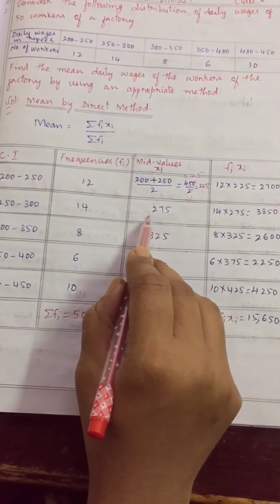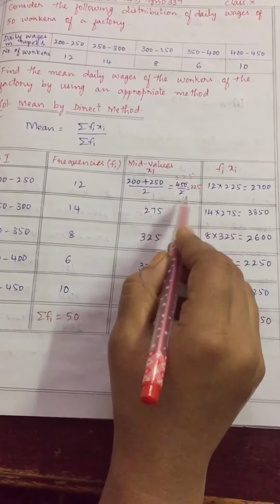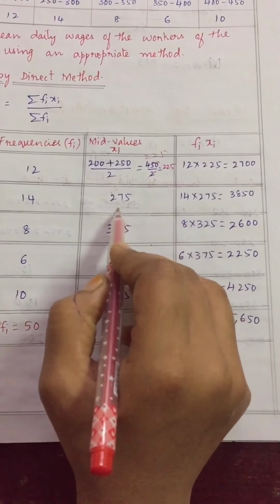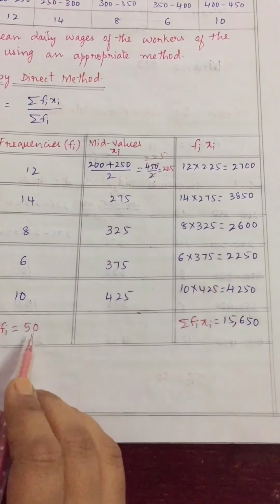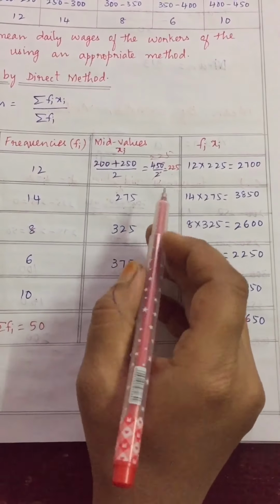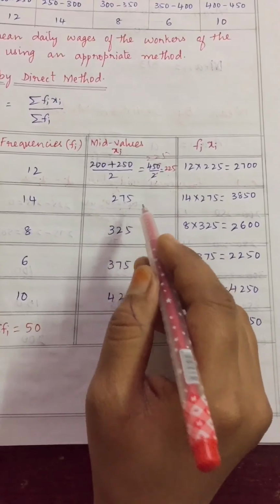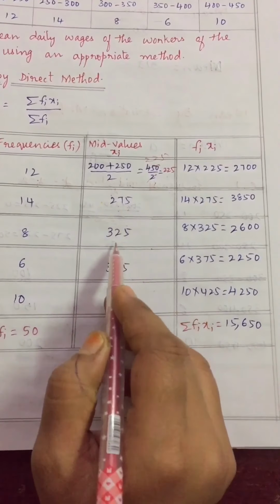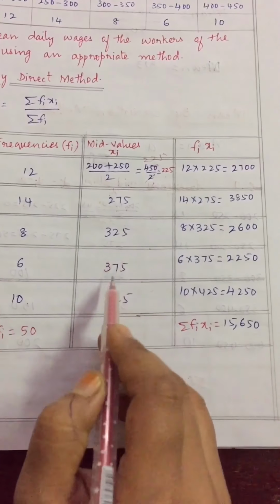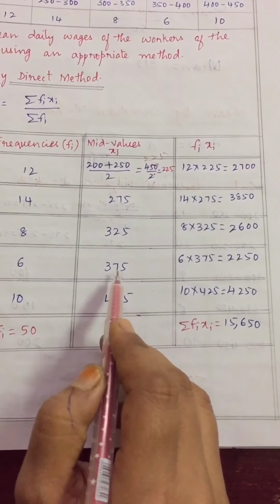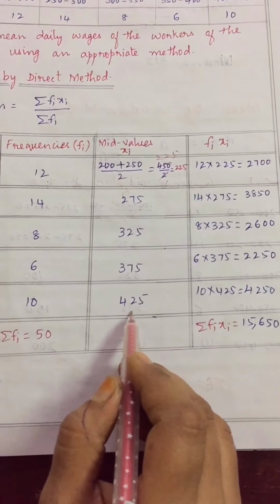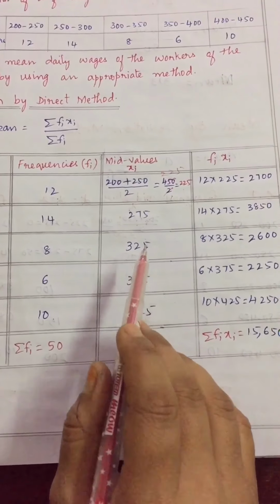Similarly, the second mid value is 250 plus 300 divided by 2. If you do, you will get 275. How much difference is coming here, students? 225 to 275, 50. Our frequency is also 50. So one more easy way you can do. Add 50 here: 275 plus 50, you will get 325. 325 plus 50, 375. 375 plus 50, 425 you will get. Am I clear children?